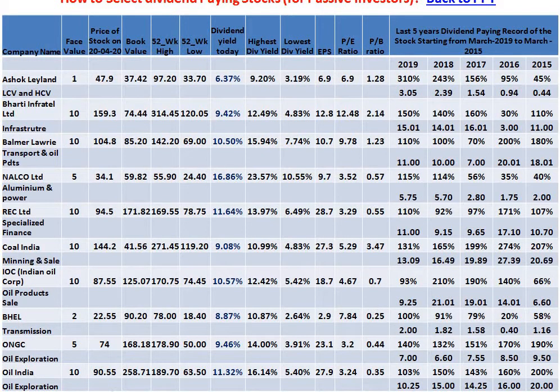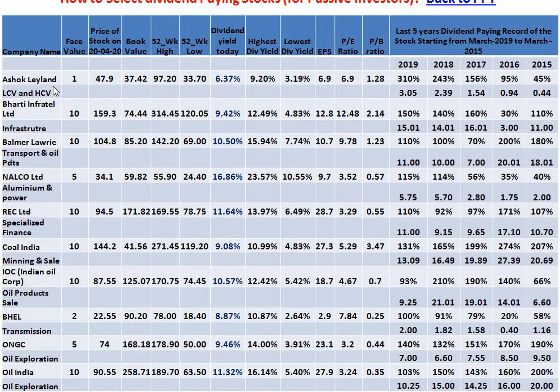Here the parts which we are going to discuss are: what is the face value of a stock, what is the dividend yield, what is earning per share, what is PE ratio, what is PB ratio. We have selected the stocks on this criteria, and these all are blue chip companies. Again, I'll explain what a blue chip company is. For the time being, focus on stock number 1, Ashok Leyland.